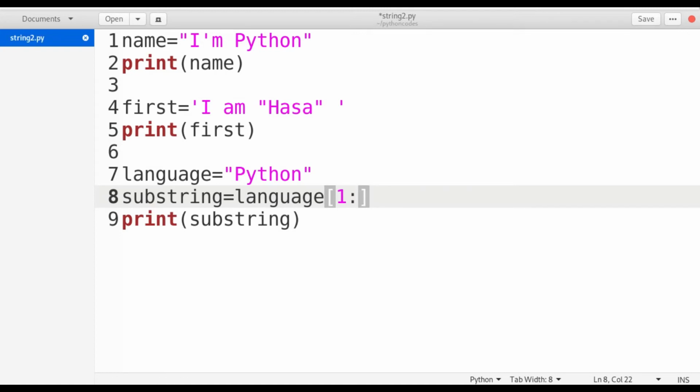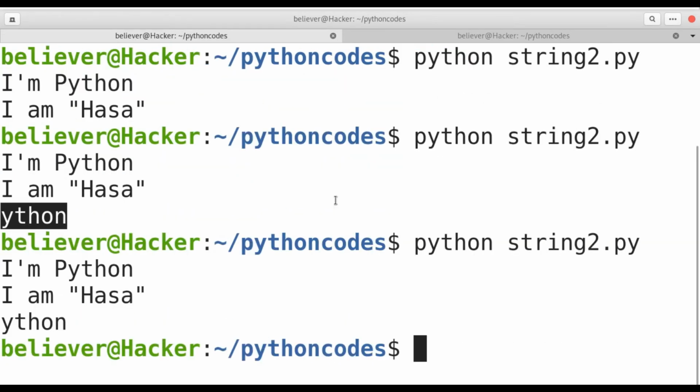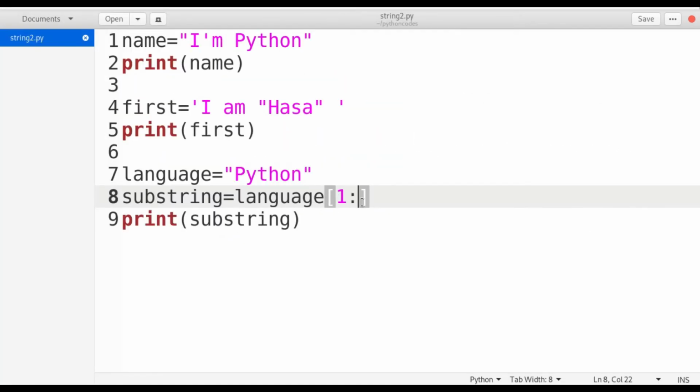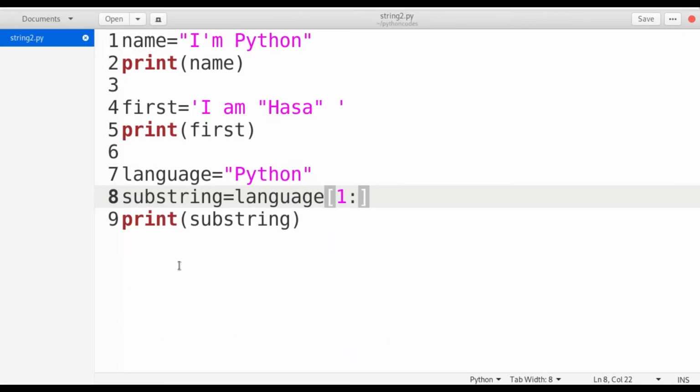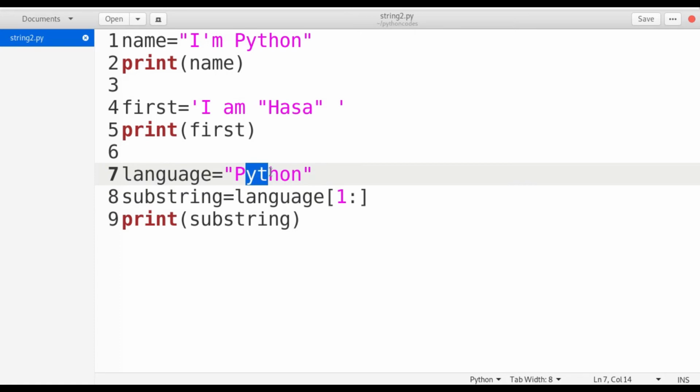If you want only a particular part, I can give it without an ending value. Suppose I want to get the complete string from a particular point, I get it like this. As you can see, I didn't mention any end value here, but I can get the complete string. Suppose I want to get YTH: the index value of Y is 1, the index value of T is 2, and the index value of H is 3.